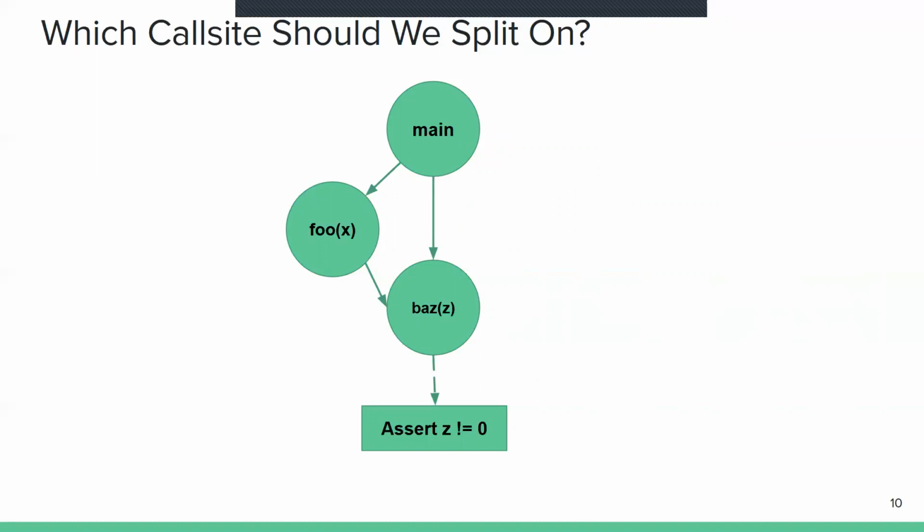But consider that if foo did modify this variable z, then in the must reach foo part, we will inline foo and its children call sites. So in this case, both of these partitions will be exploring different parts of the program. So clearly, which call site to split on, this decision is important.